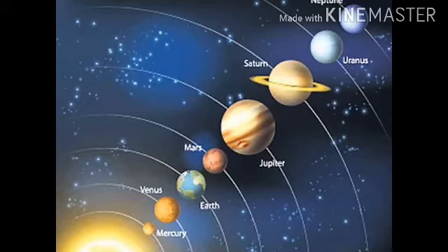In this picture, we can see the planets in order of their distance from the sun. First one Mercury, then Venus, Earth, Mars, Jupiter, Saturn, Uranus and then Neptune.